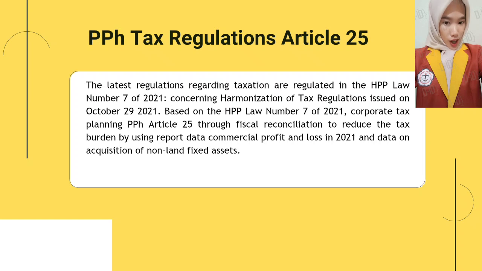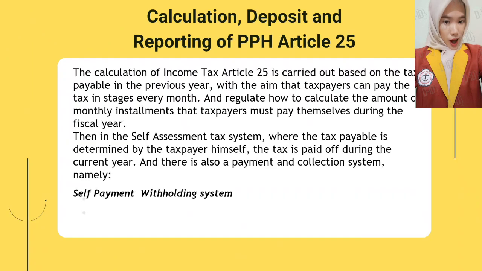The calculation of income tax Article 25 is carried out based on the tax payable in the previous year, with the aim that taxpayers can pay the tax in stages every month, and it regulates how to calculate the amount of monthly installments that taxpayers must pay themselves during the fiscal year. Then in the self-assessment tax system, where the tax payable is determined by the taxpayer himself, the tax is paid off during the current year. And there is also a payment and collection system, namely the self-payment withholding system.